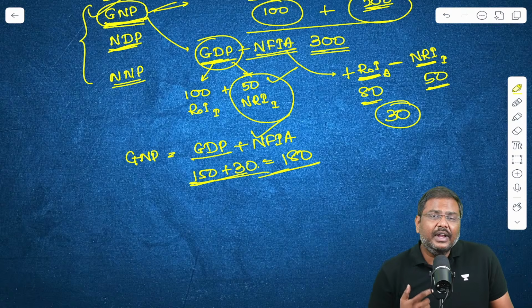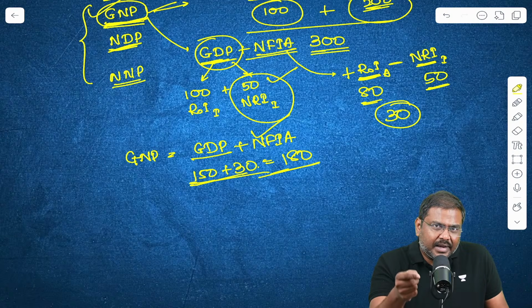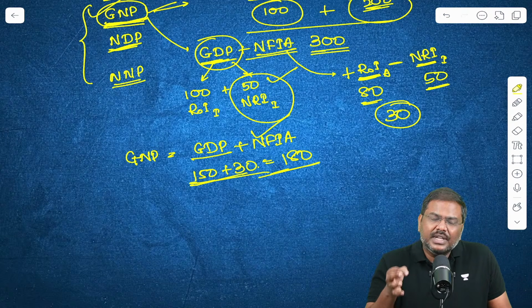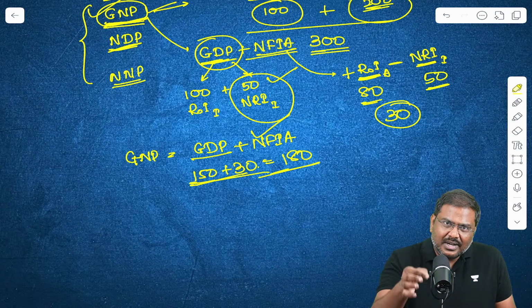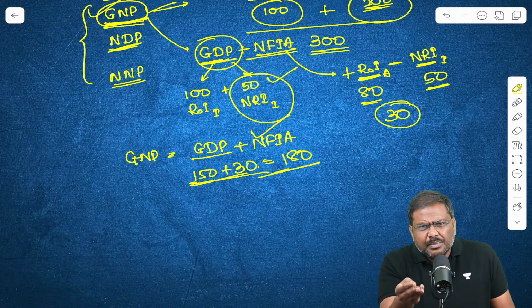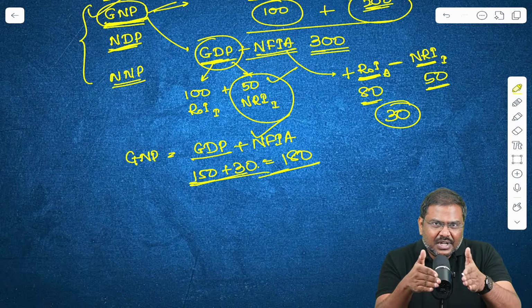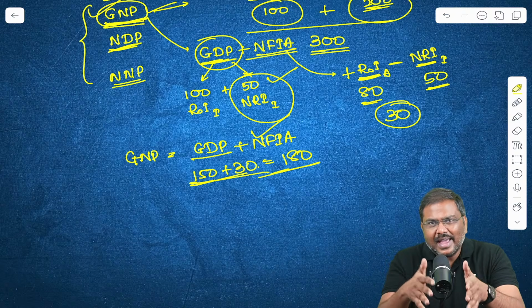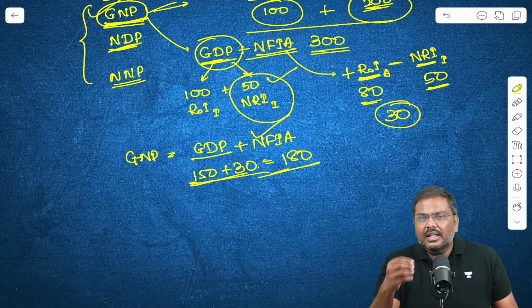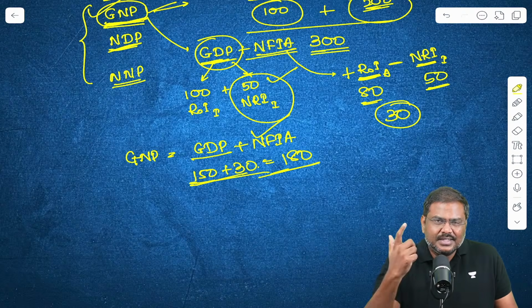Then there is a NDP, net domestic product. What is the importance of NDP? It represents the market price of all the final goods and services which are produced after adjusting for depreciation. And what is depreciation? Depreciation represents a reduction in the value of a particular asset because there is wear and tear in the machinery or in the asset.